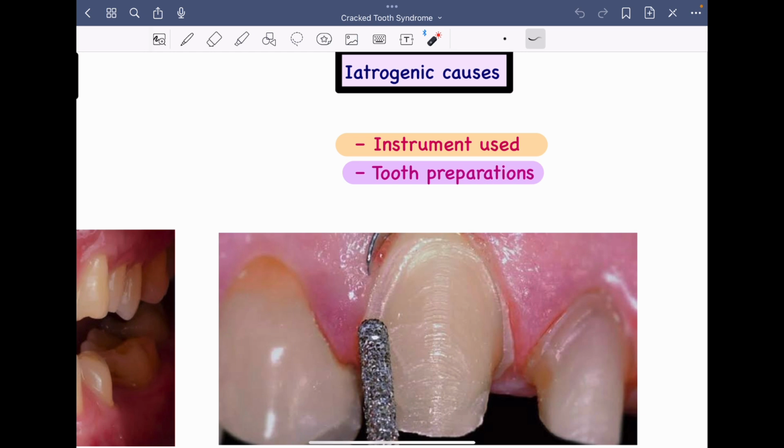Then the second would be cementation. During the cementation of a crown, for example, if the clinician applies excessive pressure, it can lead to spontaneous crack formation within the tooth. Then excessive tooth reduction. Suppose you are preparing a tooth and there is aggressive removal of enamel and dentine in order to prepare for an inlay or onlay. This might compromise the integrity of the tooth.